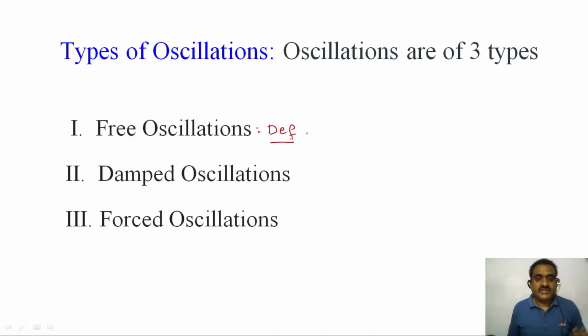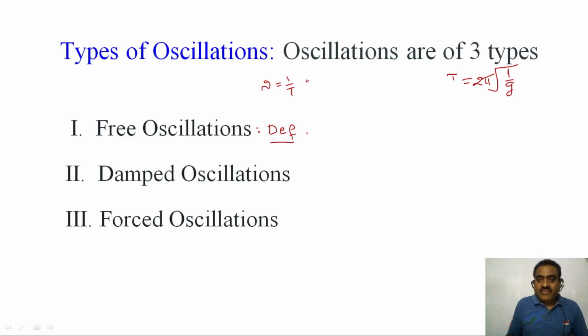Free oscillation. Every particle, every body has its own natural frequency. What is natural frequency? So this is 1 by T. In general, time period T is equal to 2 pi root of L by g. So this is length, this is the acceleration due to gravity.